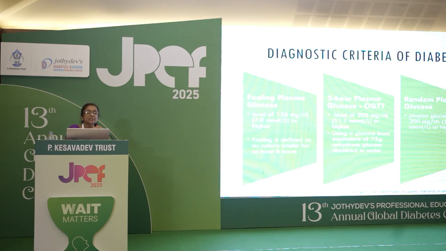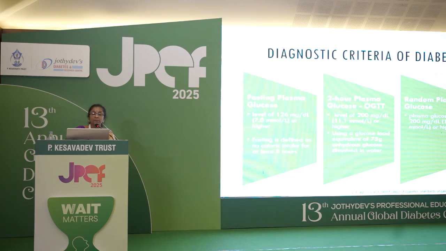The second criterion is 2-hour plasma glucose after OGTT of 200 or more is diagnostic, and we use 75 gram of anhydrous glucose. I will come to that. And third is random blood sugar of more than or equal to 200 milligram per deciliter in a patient who is symptomatic, irrespective of meal intake, any time of the day. And the fourth is HbA1c level of 6.5 or more, done in a very good lab.